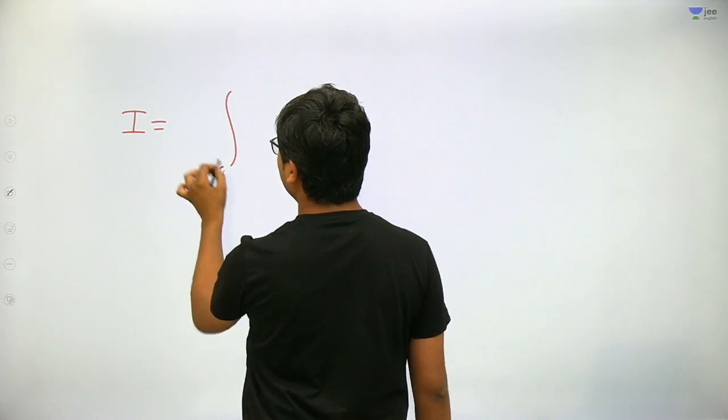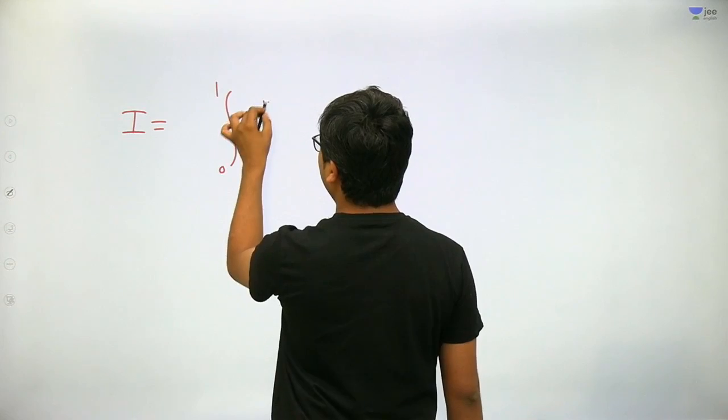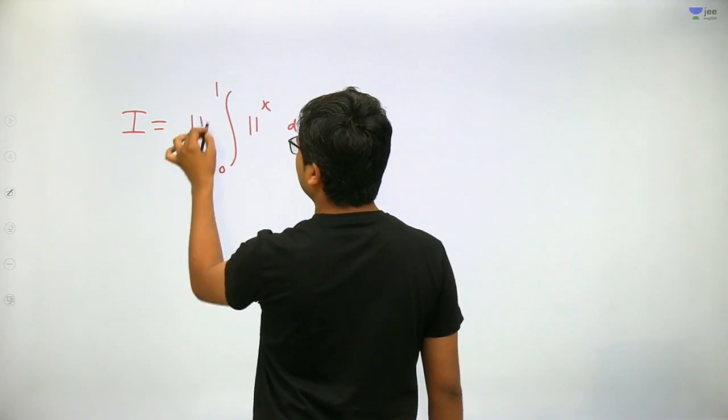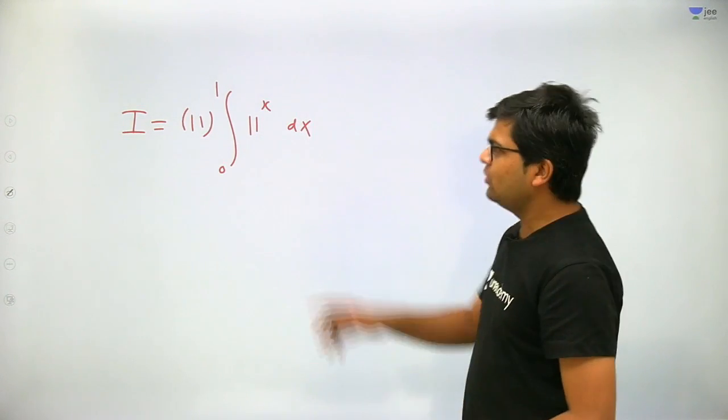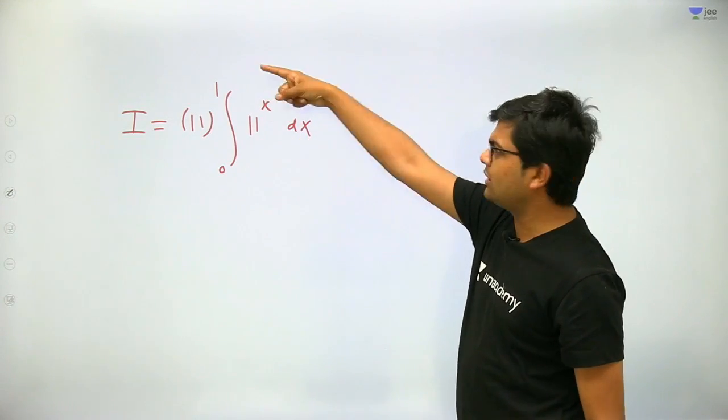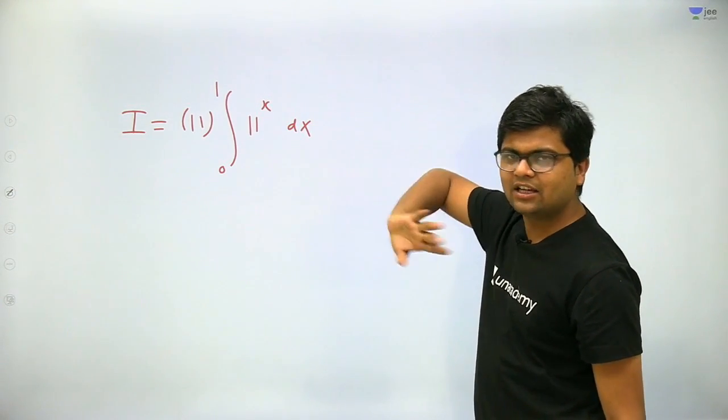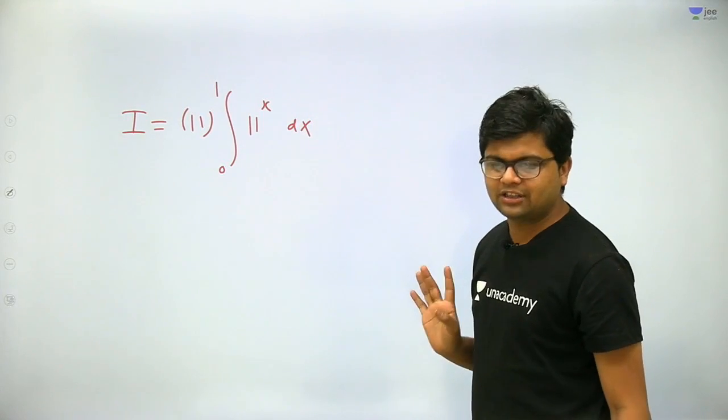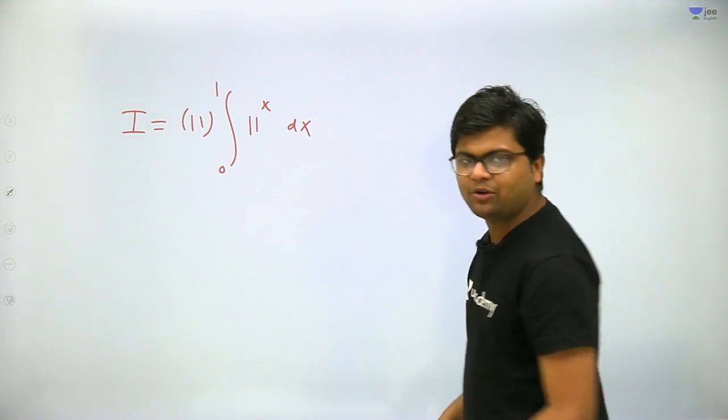So this I can be written as the integral from 0 to 1 of 11 raised to the power x dx, multiplied by 11. Now in the interval 0 to 1, the fractional part of x will become x. Therefore I have not written the fractional part. Got my point? Very good.